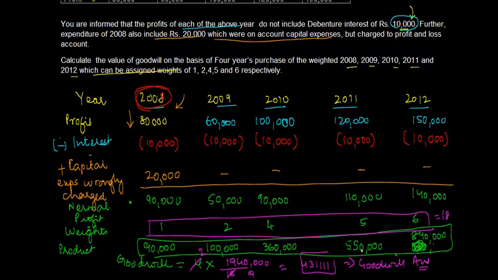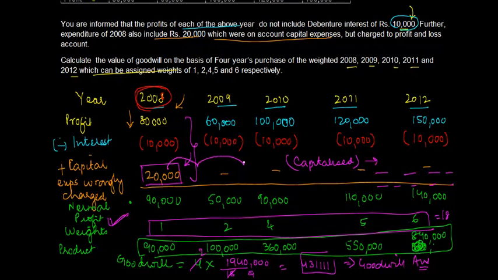right? So the learning that you had in this video was you need to calculate the normal profit first. If there are any events which relate to a particular year, we rectify it there. There's one more thing which you should keep in mind here is that when you reverse these revenue expenses, ideally these will go and get capitalized, right? Once this is capitalized, then from subsequent years you will have depreciation on that, but because there was no information given in respect of this one, we did not calculate depreciation. Otherwise, if you are given the rate of depreciation also, then on this 20,000 you are going to charge depreciation in each of these years, right?